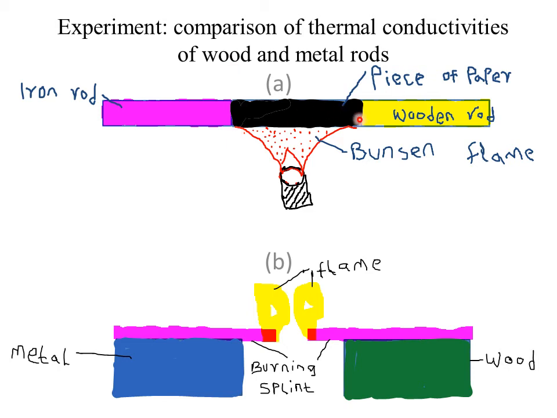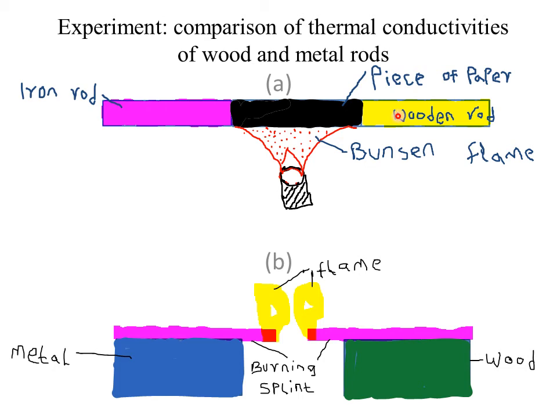The reason is simple. When the piece of paper is burned slightly, the end having the wooden rod gets charred because a wooden rod is a poor conductor of heat. Therefore, that heat is what is responsible for burning, blackening, or charring the end connected to the wooden rod.